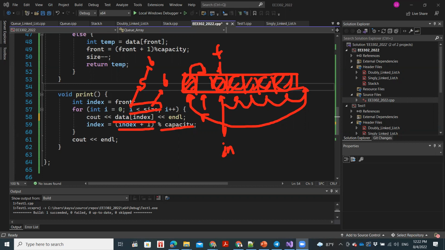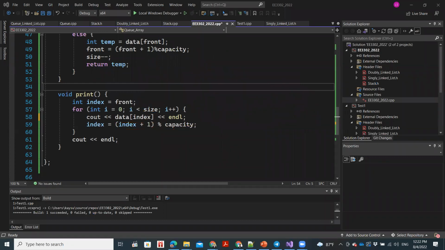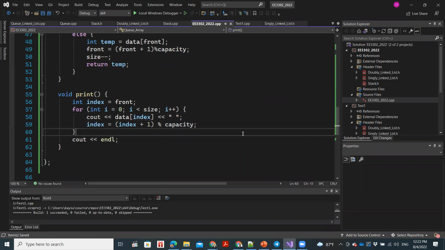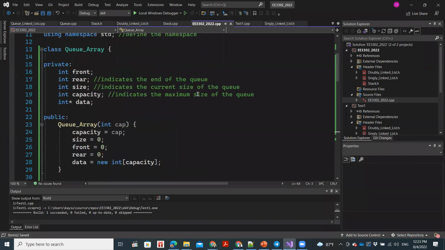Let's just try printing it. Let's see whether it works. Yeah, one thing we need to do is we don't need the endl, right? So endl we need to have at the end. Okay, so hope this is clear.